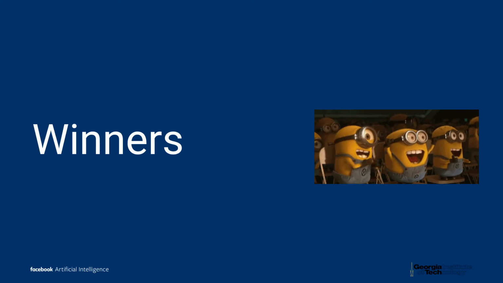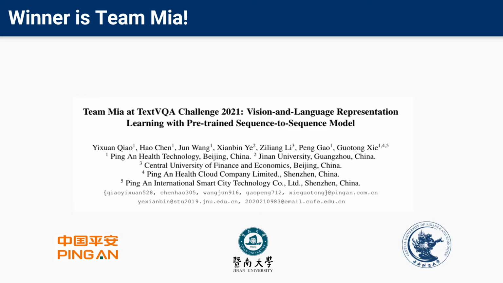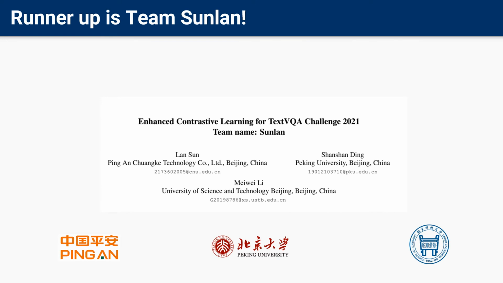Let's announce the winners of this year's challenge. Congrats to Team MIA, which is a joint collaboration between Penang, Jinan University and Central University of Finance and Economics in Beijing. They achieved 70.67% test accuracy, improving the state of the art by a whopping 28%. Congrats to Team Sunlance, which is a joint collaboration between Penang, Peking University and Central University of Science and Technology, Beijing. They achieved accuracy of 65.86% on the test set.